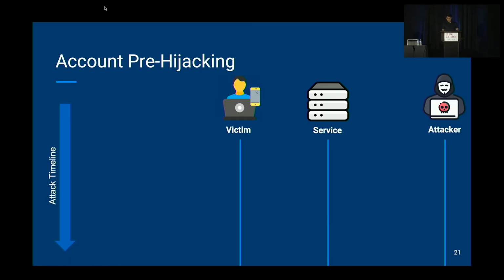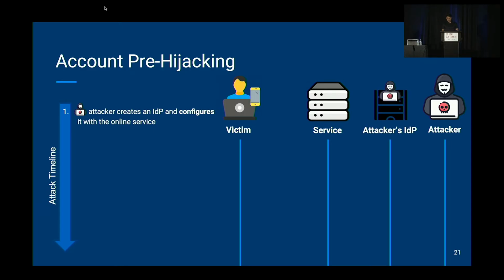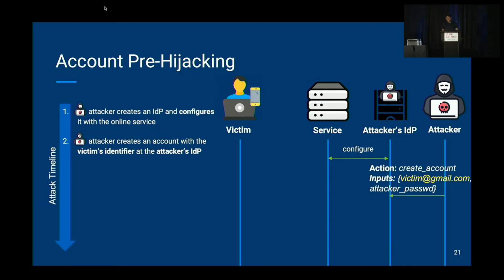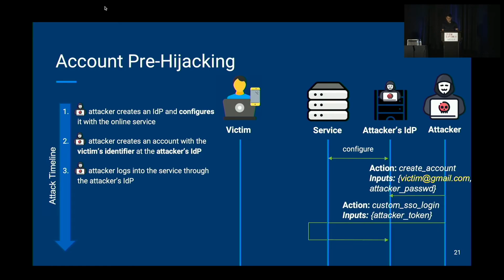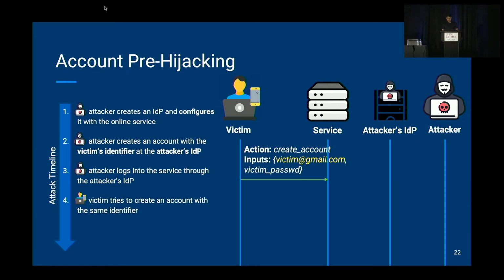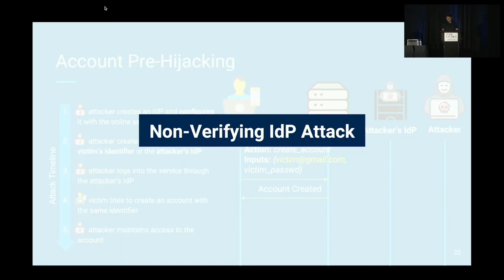So in this attack, the attacker is going to exploit this feature. The attacker will create an identity provider and configure it to work with the service. Then the attacker will create a user at the attacker's IDP with the victim's email address, and the attacker will initiate the single sign-on. In the end, an account will be created with the victim's email address. Later, when the victim tries to create an account with the same email address, the accounts get merged, but the victim thinks that they actually created the account. And the attacker maintains access to this account. So this attack is called the non-verifying IDP attack.